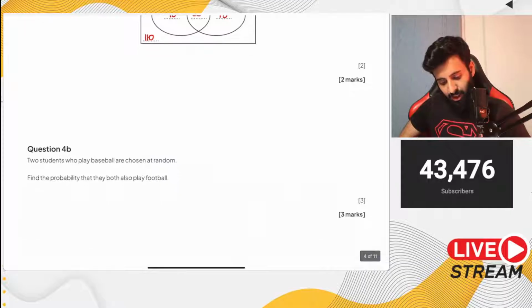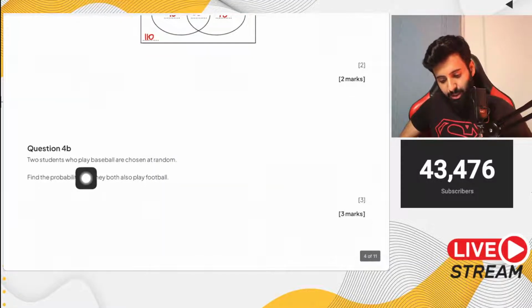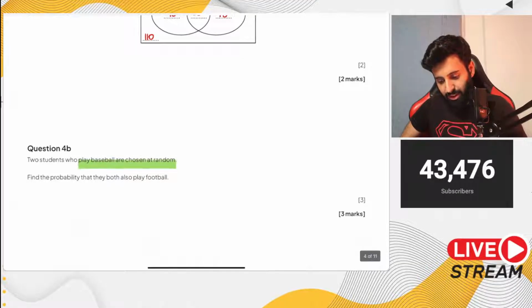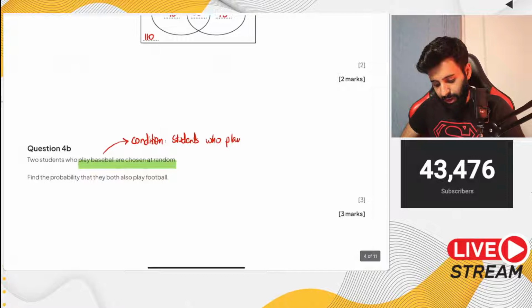Then it says 2 students who play baseball are chosen at random. So this is conditional probability. Why? Because this is the condition: students who play baseball are chosen.